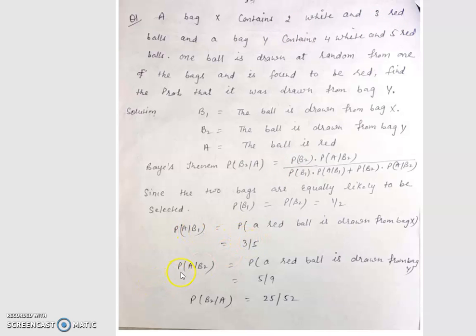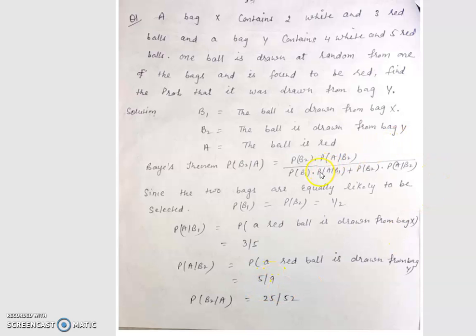And the probability of A upon B2. A upon B2 means the ball is drawn from bag Y and that ball is red. Bag Y contains 4 white and 5 red balls. So in your favor, the ball is red and red balls are 5. The 5 is in your favor and total balls in bag Y are 9. So that's why the value of probability of A upon B2 is 5 by 9.